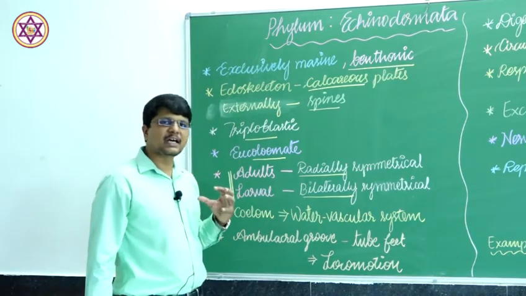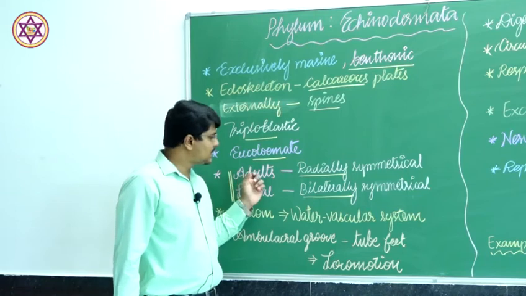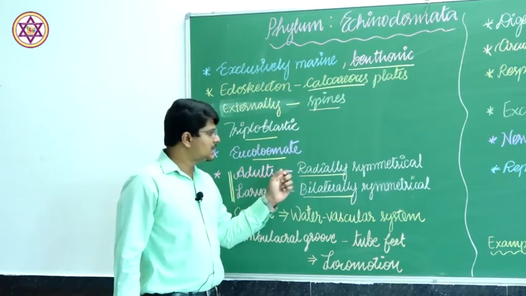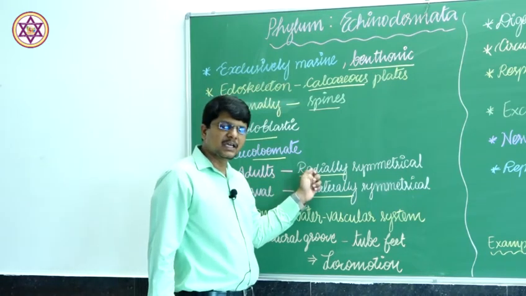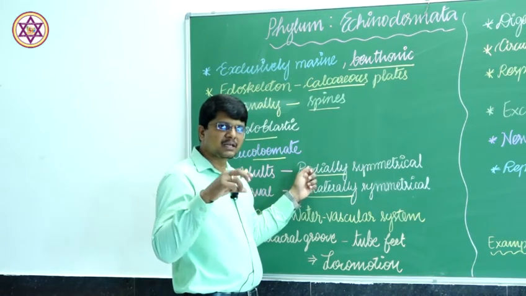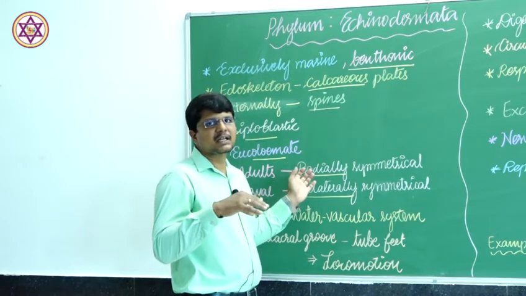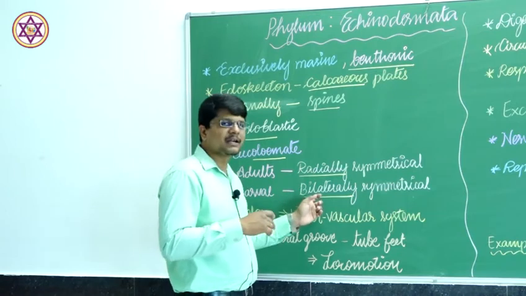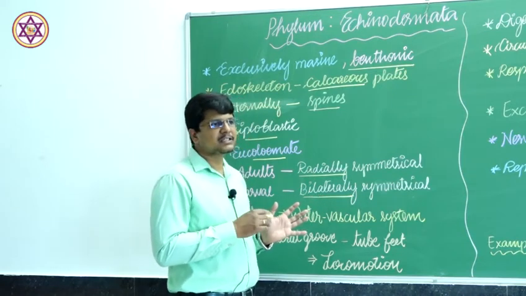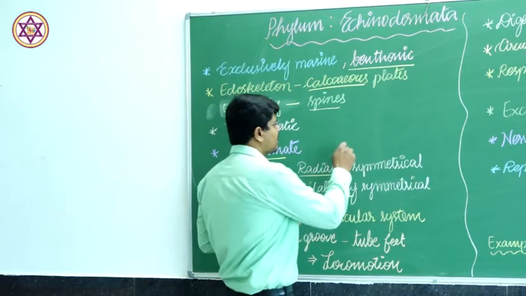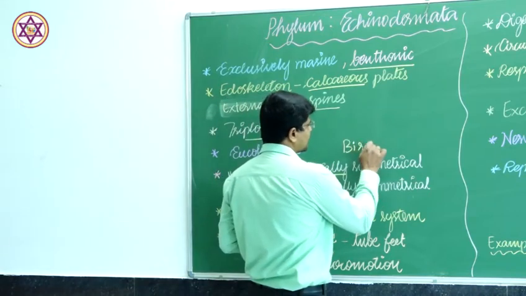So, in case of starfishes, even in the adult stage, they are radial symmetry, and the position of the madreporoid converts the radial symmetry into bilateral symmetry, hence which is otherwise called biradial symmetry.